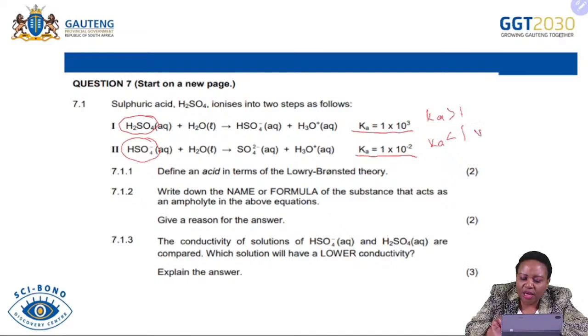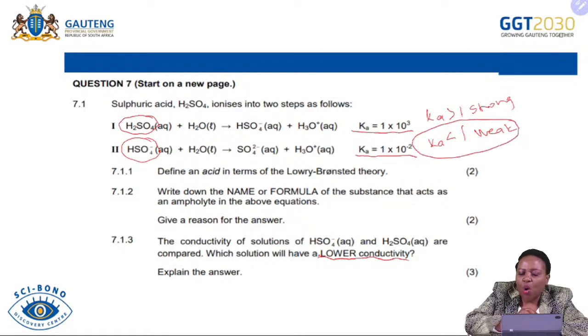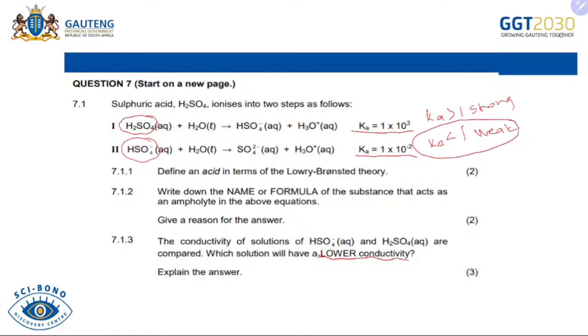So immediately you can see that this one is a strong acid and this one is a weak acid. Therefore, in terms of conductivity, they ask which solution will have lower conductivity. The one with lower conductivity will be the one with a Ka value less than 1.